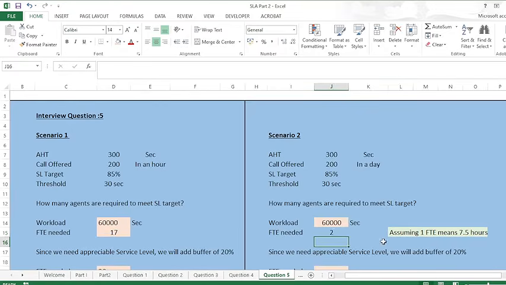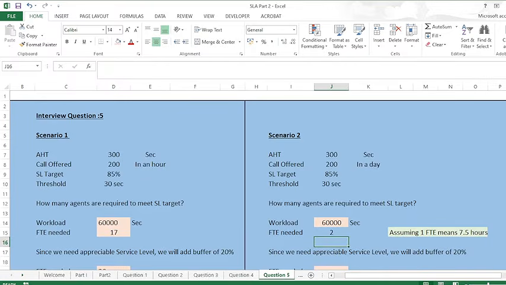So why did I divide by 7.5? I'm assuming that every advisor is working for 8 hours. All right, so 30 minutes is for lunch. For that 30 minutes, I'm removing it, and I'm assuming one FTE means 7.5 hours. It means that one FTE will give me 7.5 productive hours, and the 30 minutes of lunch is non-billable in most of the campaigns, right?